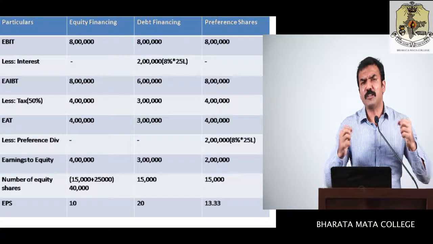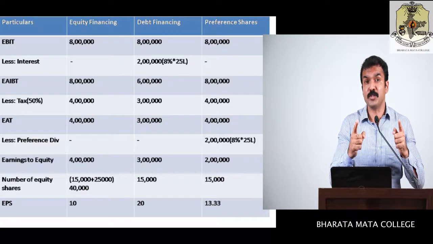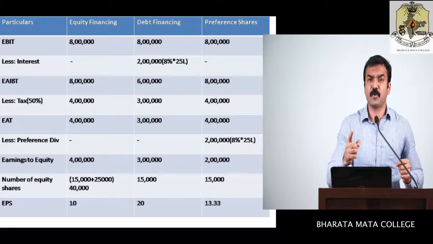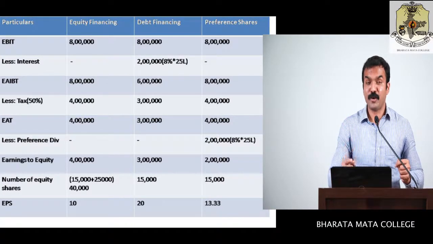And obviously, all the firms and all the investors are on the lookout for the company that shows maximum EPS. So here you can say that the maximum EPS is shown for debt financing. That means there is a debenture. When there is a component of debenture in the capital structure, there arises the maximum value for earnings per share. And that gives an additional opening for a concept called financial leverage, which we'll discuss in the next session. Thank you.